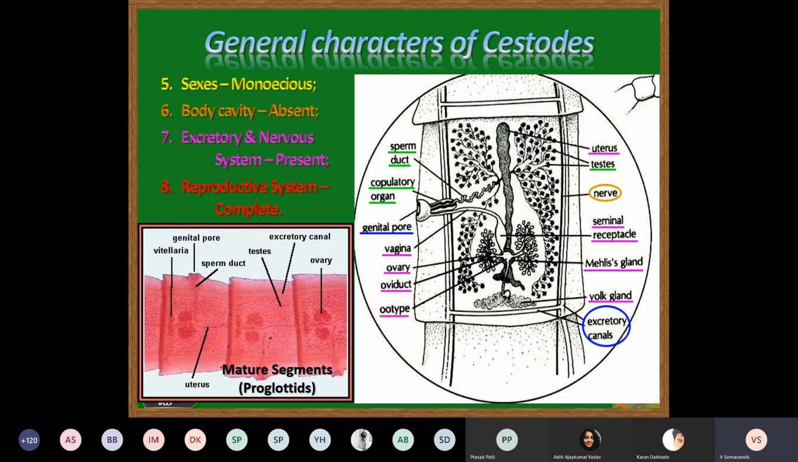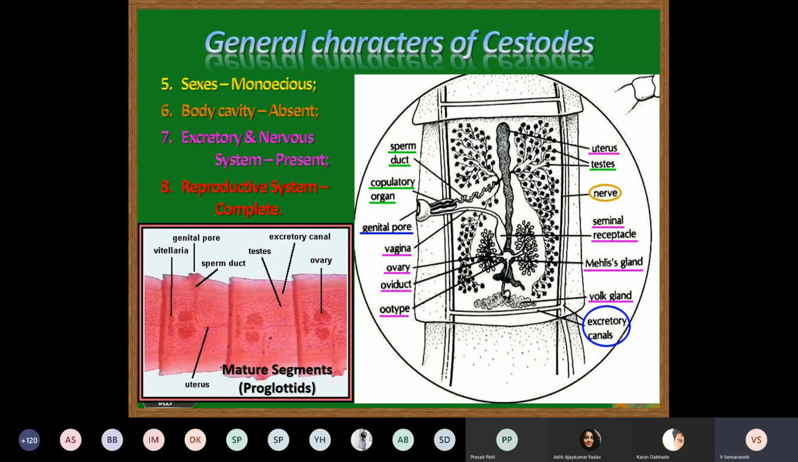Now this uterus, in some parasites, is a single sac-like structure that runs a tortuous route up to the upper end of the segment. But in some, this uterus is laterally lobed. And the number of lobes is very important for identification of that particular organism, or that particular genus or species of that particular parasite.